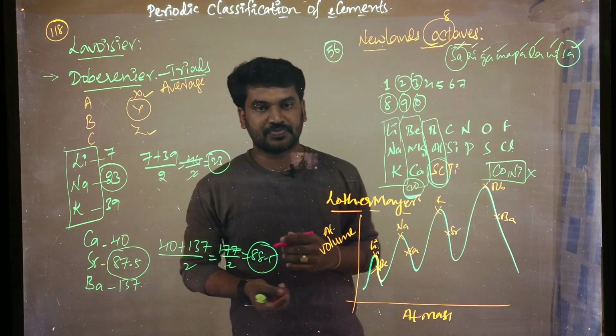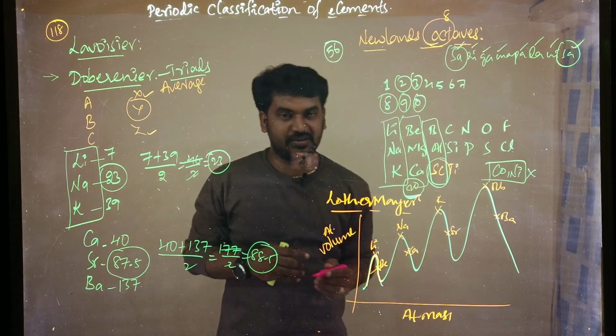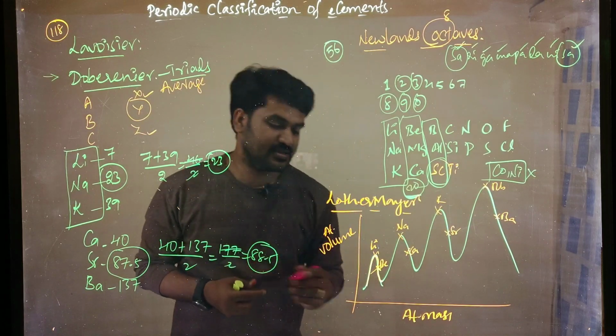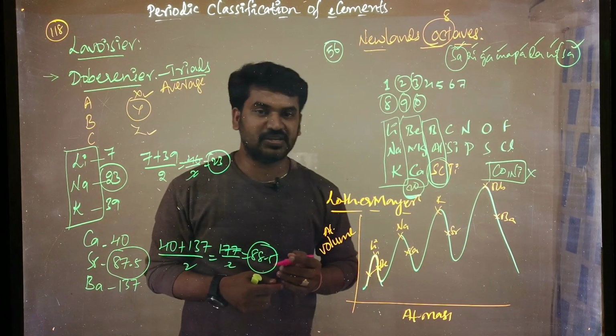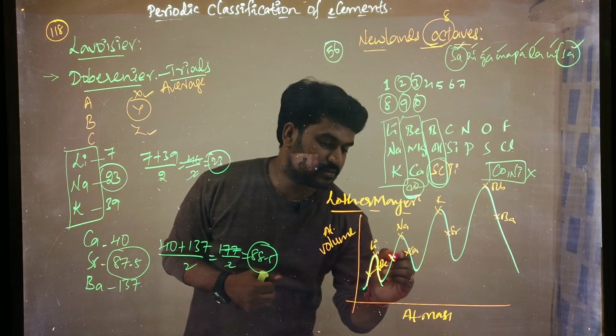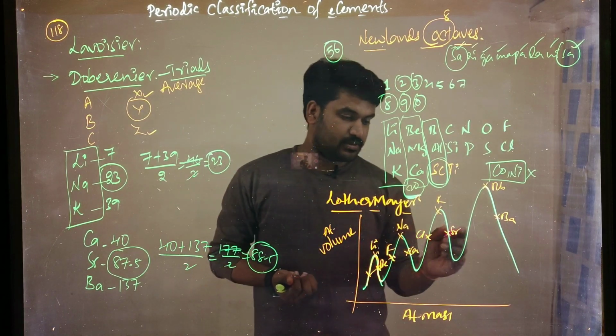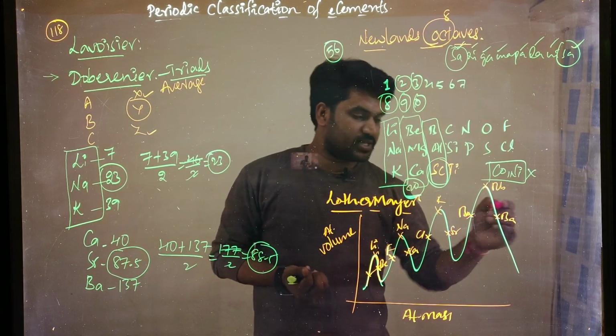And the ascending position is going to the upside of the peak. At that place, he observed that halogens are there, like fluorine, chlorine, bromine, next iodine.